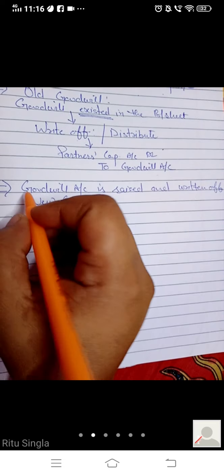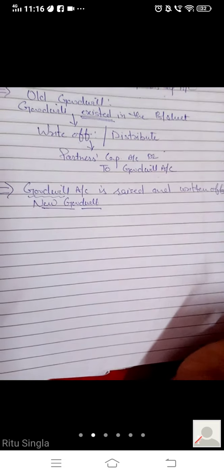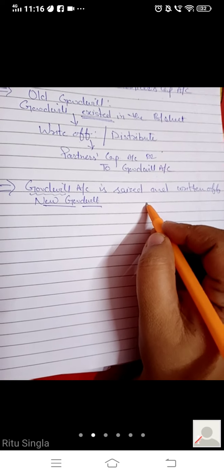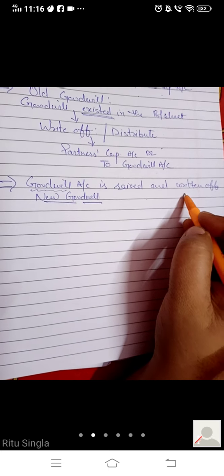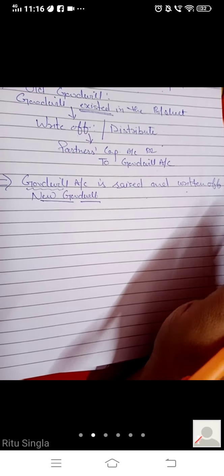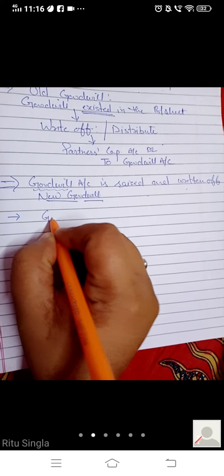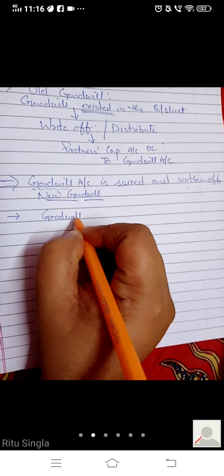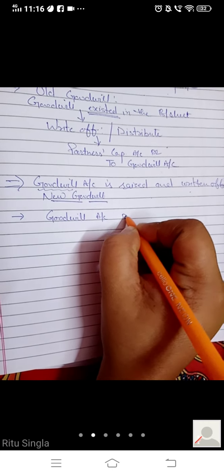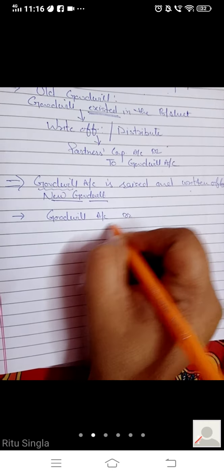In that case, we will create goodwill that is raised. After that, we will write off the same amount of goodwill. We will create goodwill. In the first entry, what will we do? We'll create our asset by debiting it, goodwill account debit to partners capital account in their old ratio.